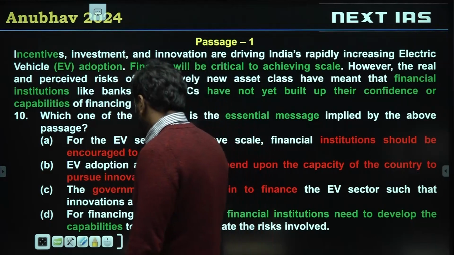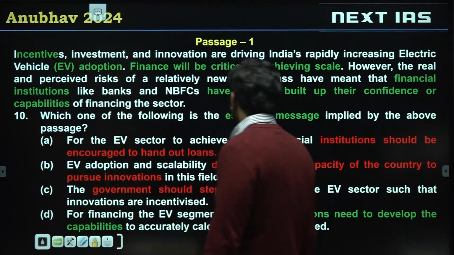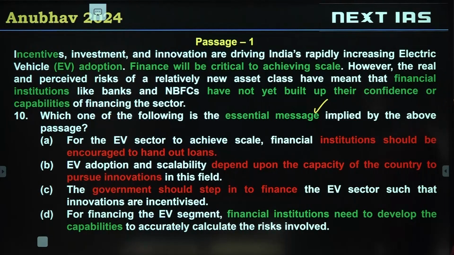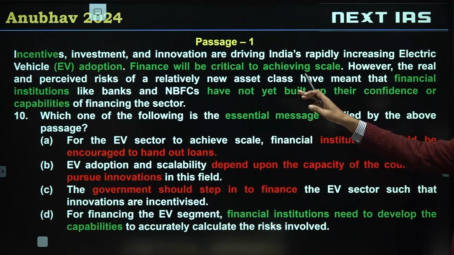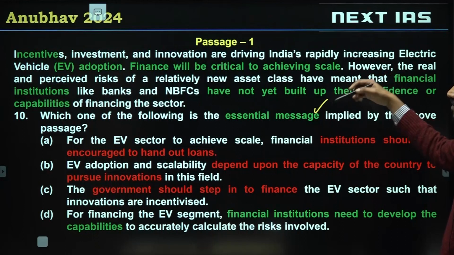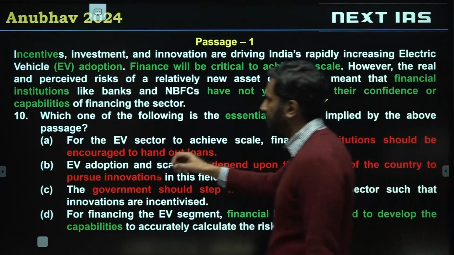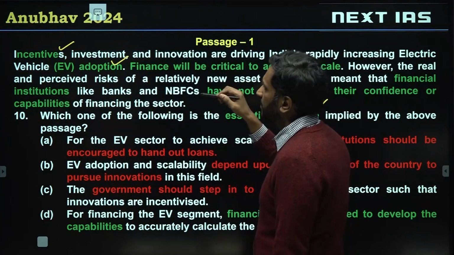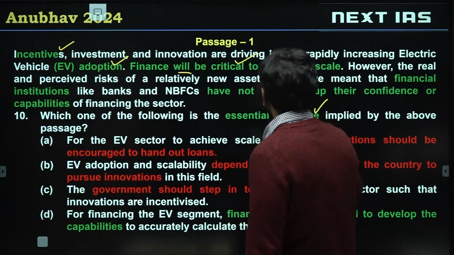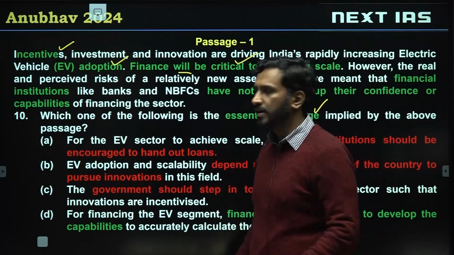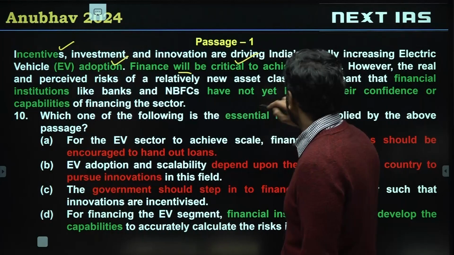Okay. So let's start with this. This is asking us which one of the following is the essential message implied by the above passage. Now let's look at the passage. Incentives are driving India's EV adoption. So incentives are helping us with EV adoption, right? Electric vehicle adoption. What will be needed? Finance will be critical to achieving scale. So if you want to make sure EV technologies are used by your industries, finance will be critical.